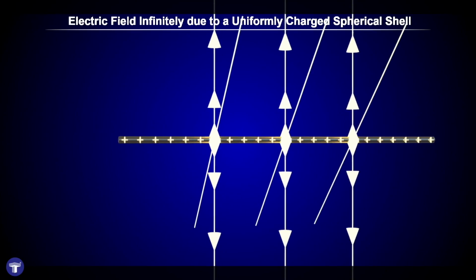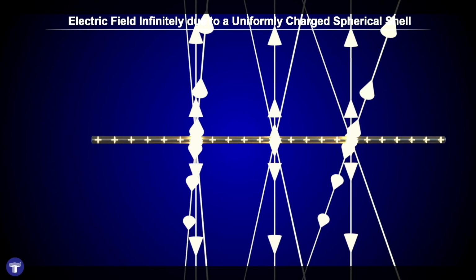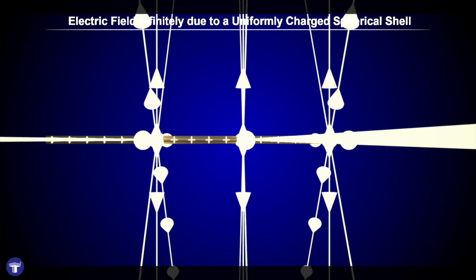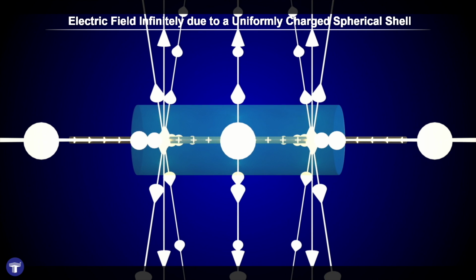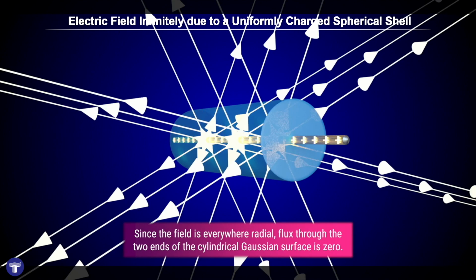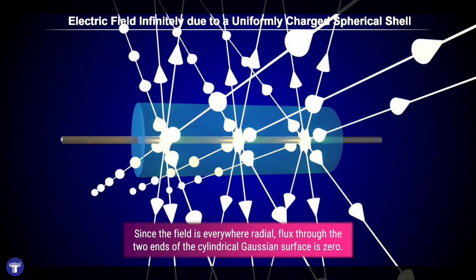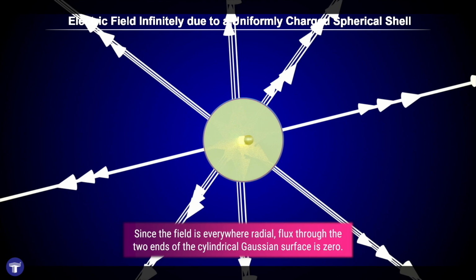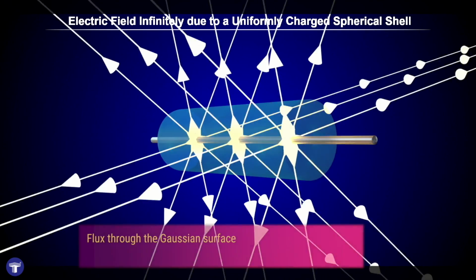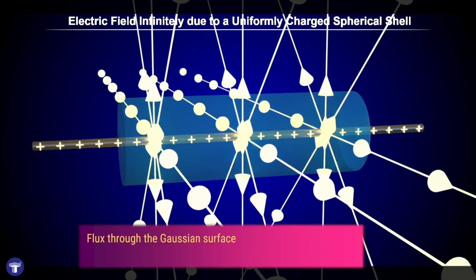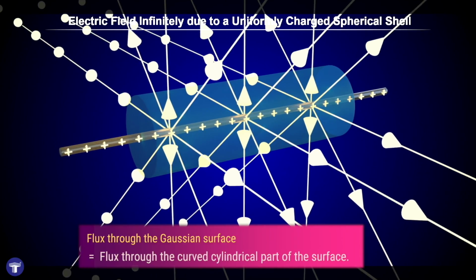If we have an infinitely long straight wire, you will see that the electric field is radial everywhere. Moreover, this field cuts the wire normally, and its magnitude depends only on the radial distance r. In this case, we will make use of a cylindrical Gaussian surface as shown. Since no electric field lines pass through the two ends of the Gaussian surface, we say that the flux through these two ends is zero. Thus, the electric flux through the whole Gaussian surface is merely equal to the electric flux passing through the cylindrical part of the surface.